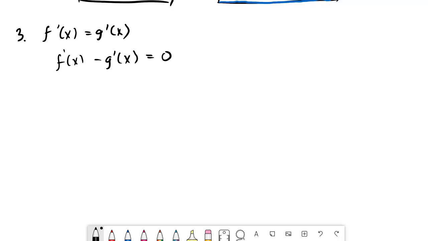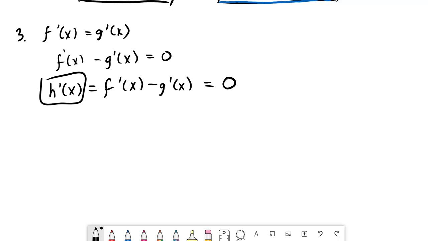And let's define a function h that is like this, which is still equal to 0. If I did that corollary 2 to h prime of x, notice that if I did the opposite, it's going to be h of x is actually equal to some constant.